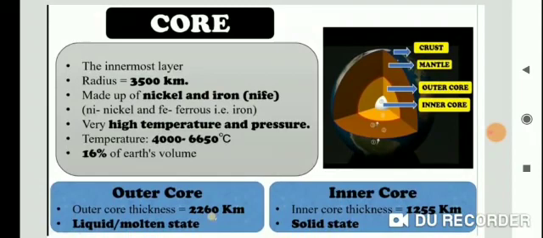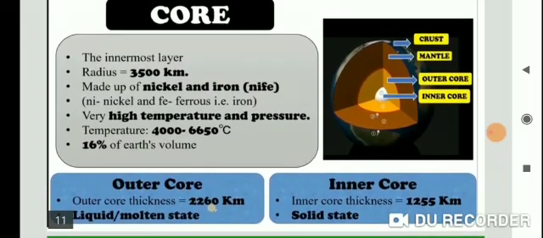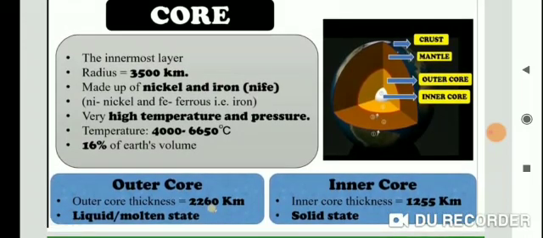Temperature is 4000 to 6650 degrees Celsius. It is 16% of the earth's volume. The outer core thickness is 2260 kilometer, in a liquid molten state, and the inner core thickness is 1255 kilometer, in a solid state.